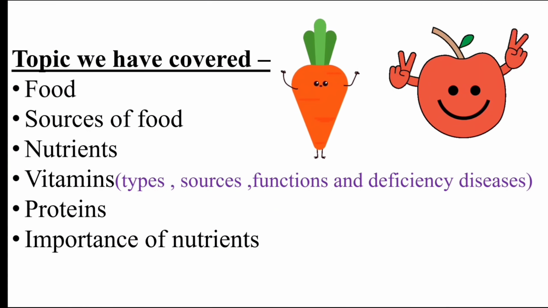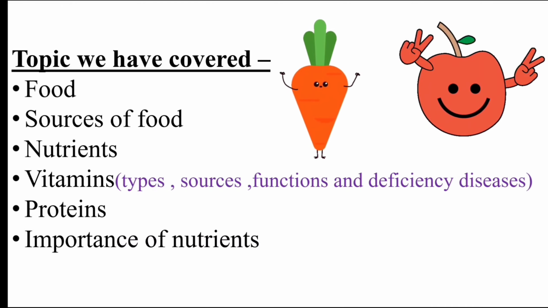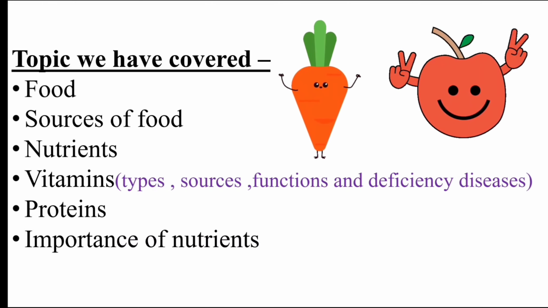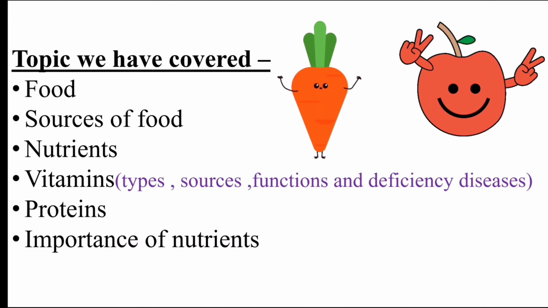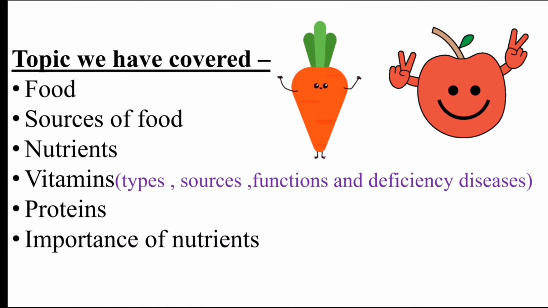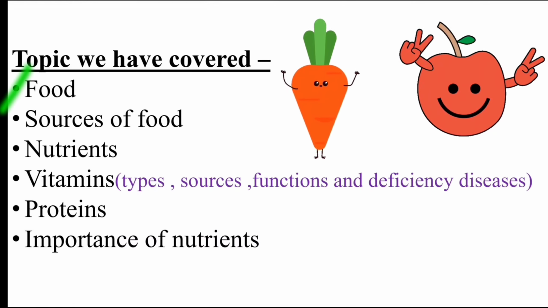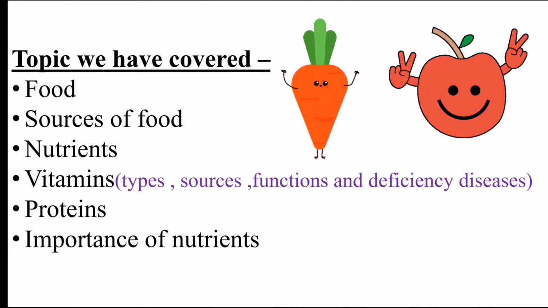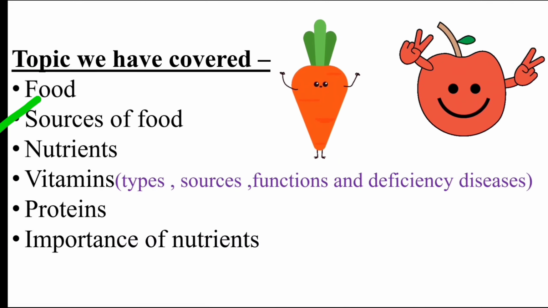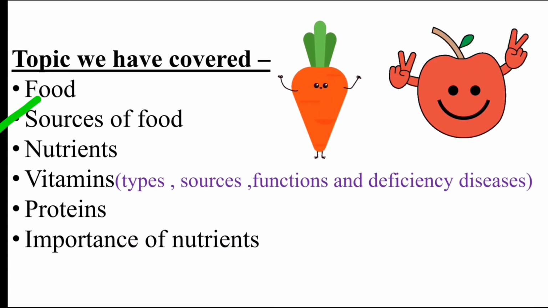So let's see what we have learned in this chapter till now. We have to work. To work we need to get energy. From where do we get energy? We get the energy from food. In this chapter we have learned about food. We have learned there are two sources of food. We get food from plants and we get food from animals.